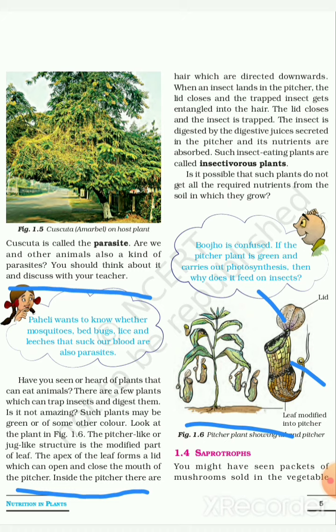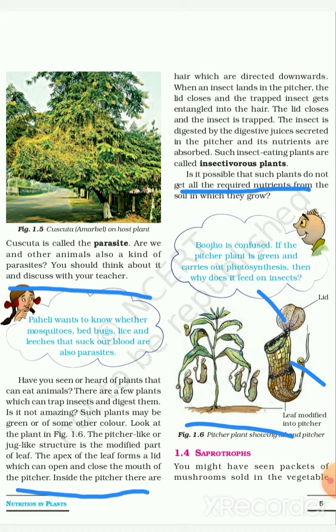Inside the pitcher there are hairs which are directed downwards. When an insect lands in this pitcher, the lid closes and the trapped insect gets entangled in the hair. The lid closes and the insect is trapped. The insect is digested by the digestive juices that are secreted in the pitcher and its nutrients are absorbed.